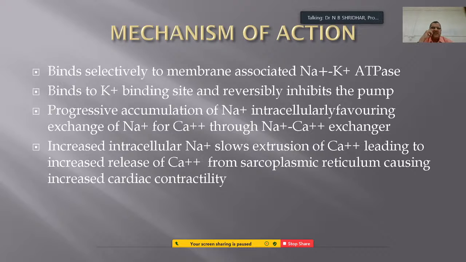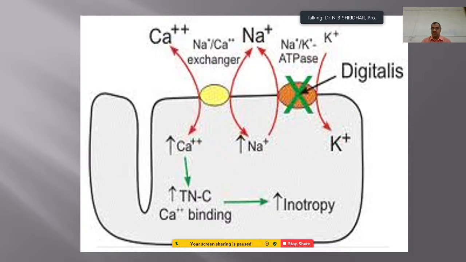The increased intracellular sodium slows the outward movement of calcium, leading to increased release of calcium from the sarcoplasmic reticulum, and this causes cardiac contractility. So the force of contraction will be increased.